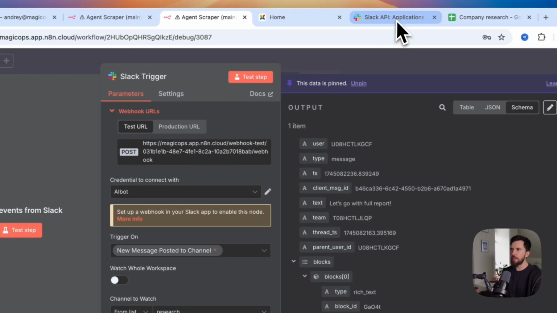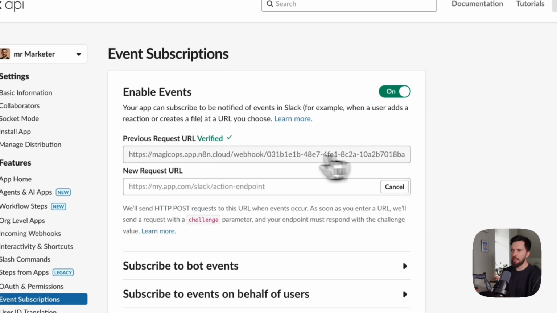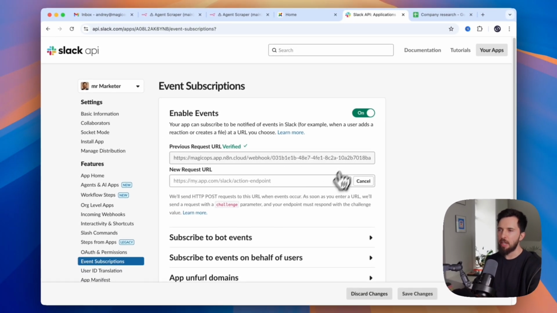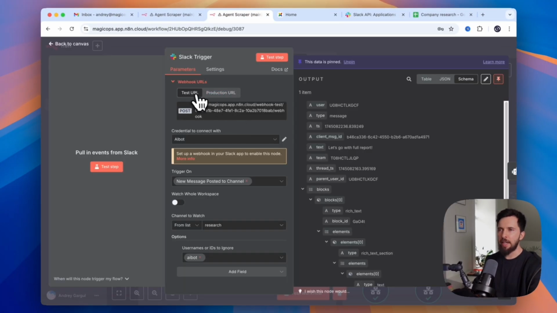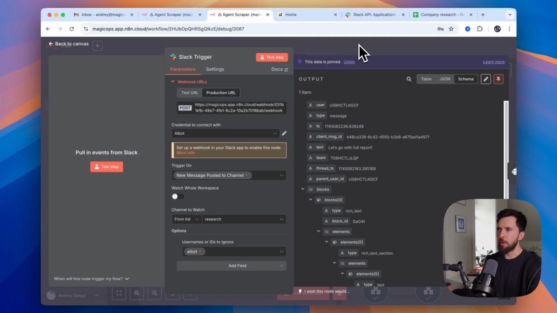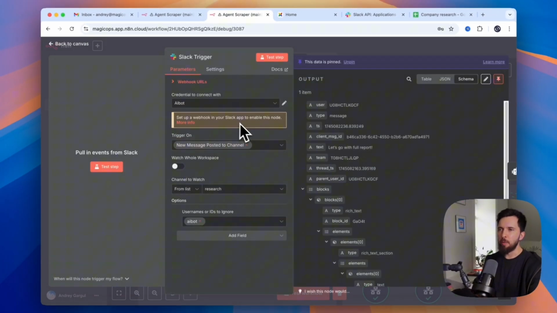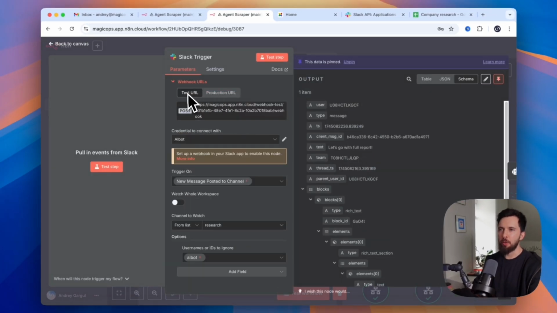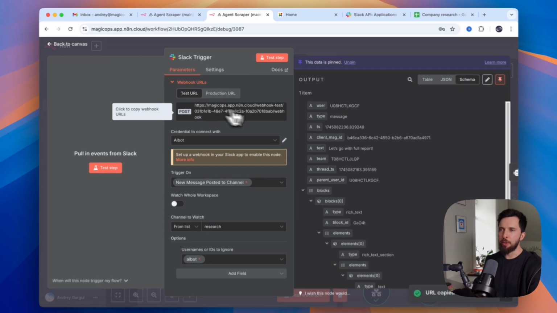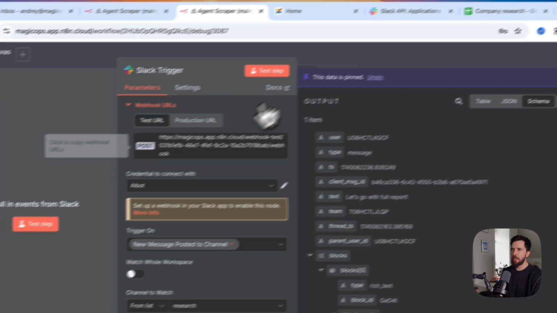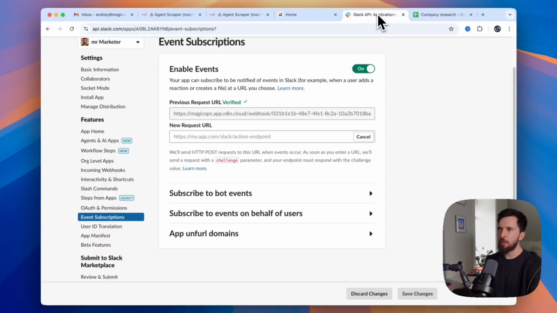So you can copy it and paste it here. In your case, it's going to be an empty field. It then actually has a test URL and a production URL. I use the production URL because my flow is in active state. But when you are testing, you also might want to use the test URL. So you copy the one that you need. I recommend starting with the test URL, and then you can just click change, the way I did it here, and swap it for the production URL.